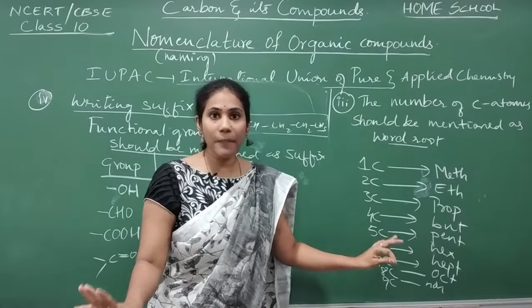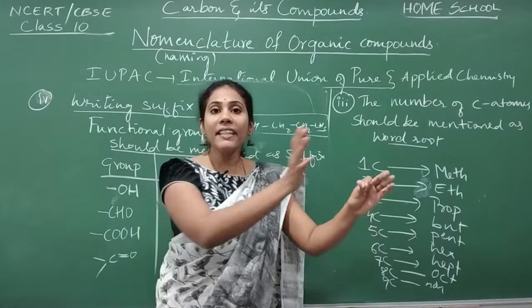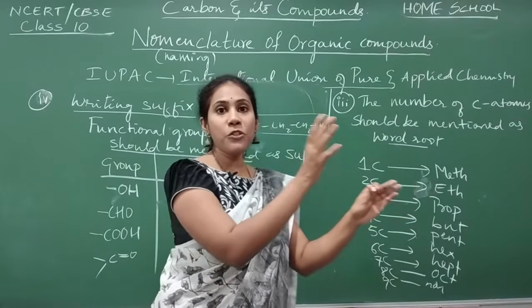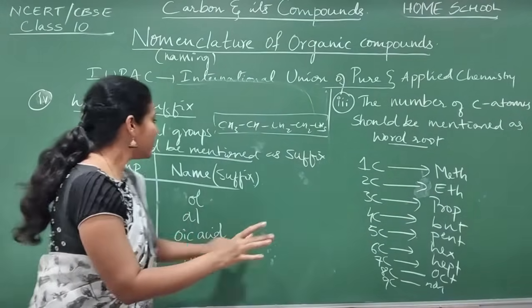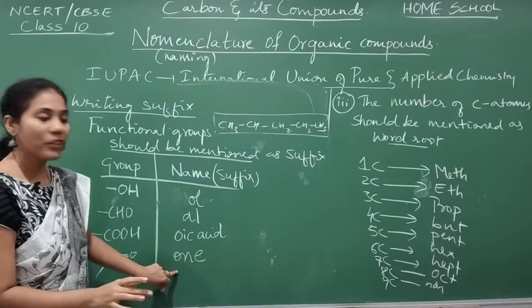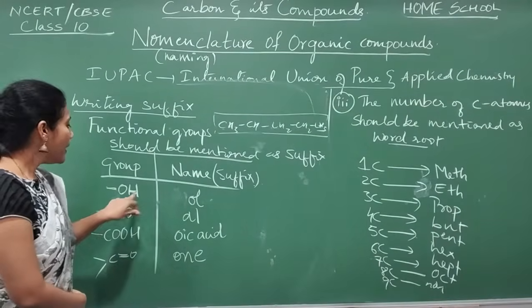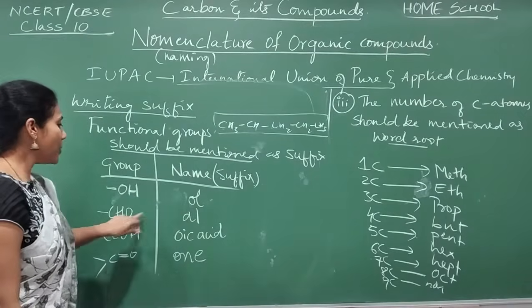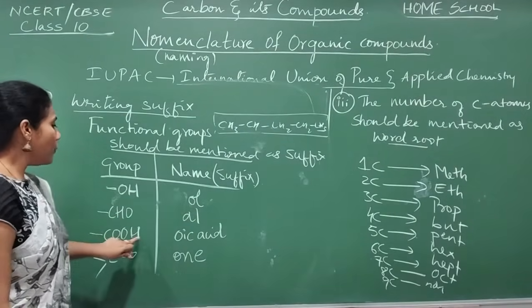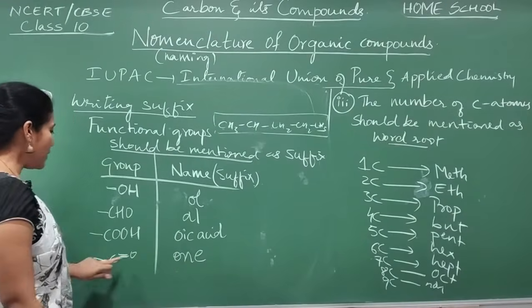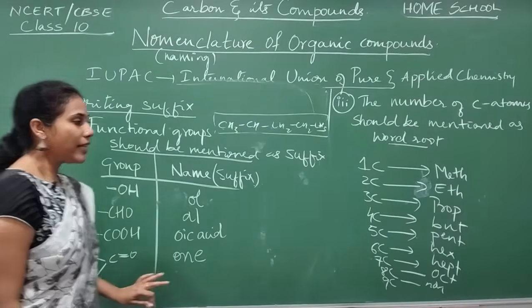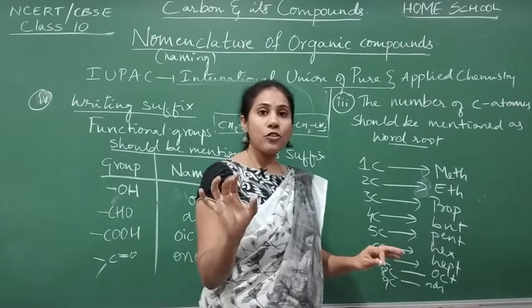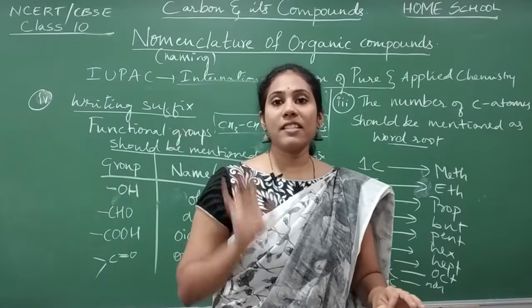You will mention that in the middle of the name. And the last name, the name should always end with the name of a functional group. If OH is there, it is written with the name OL at the end. If CHO is there, AL. If COOH is there, oic acid. If CO is there, ONE.